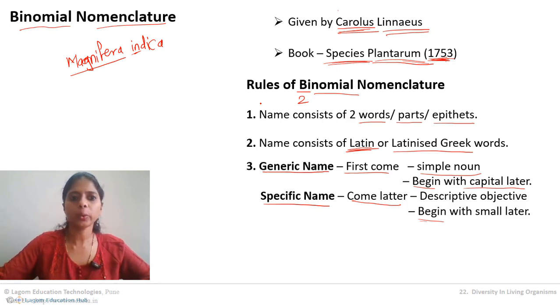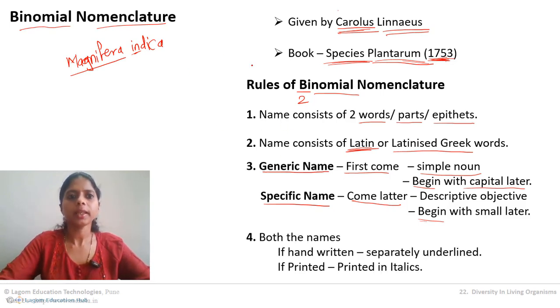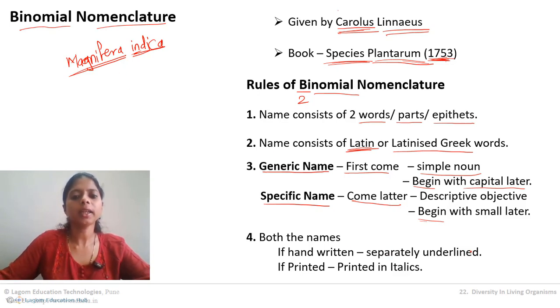and these rules are followed in this. Okay. Then the next rule: if both the names are handwritten, I am writing by hand here, so I should underline each name separately. Magnifera separately and indica separately. See, if handwritten, underline separately. And if I am typing the name, I should use italic font for it, and it should be printed in italics. So it is easy to understand.